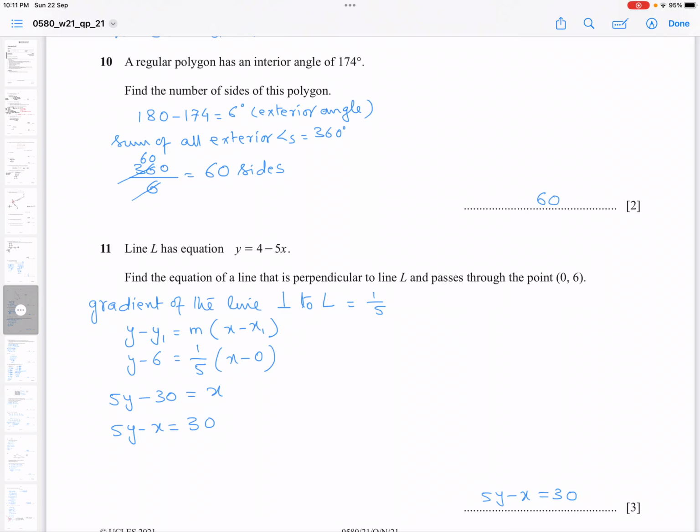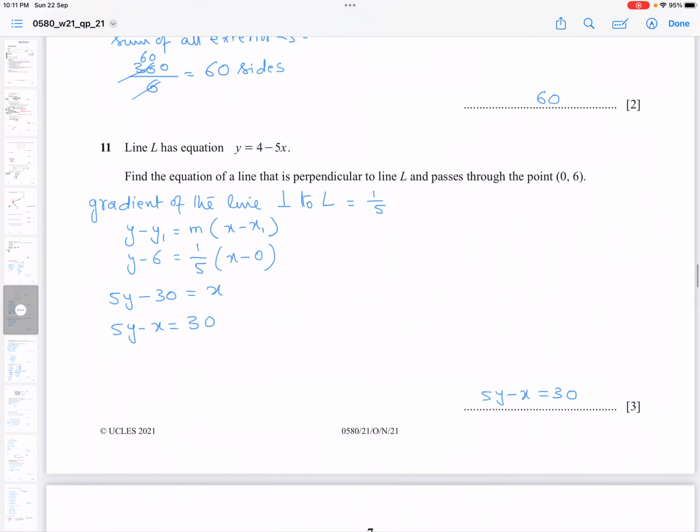You write the general formula to find the equation of a line: y minus y1 equals m times (x minus x1). Since the coordinates are given, you put 6 in y1 and 0 in x1. So y minus 6 is equal to 1 over 5 times (x minus 0). Multiplying by 5, it becomes 5y minus 30 is equal to x. So 5y minus x is equal to 30 is your required equation.